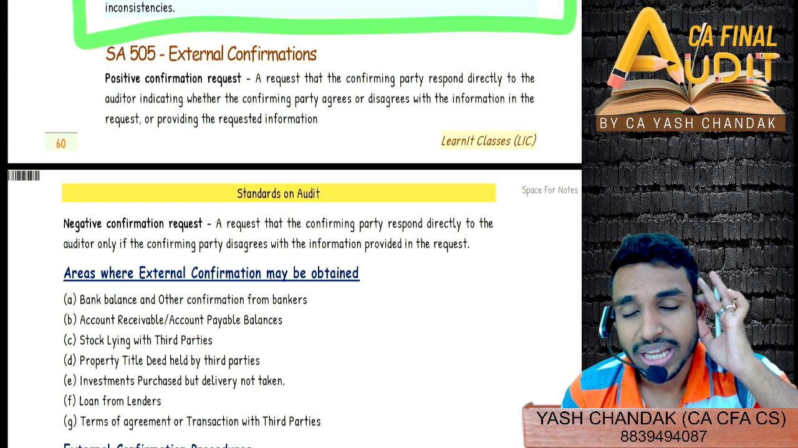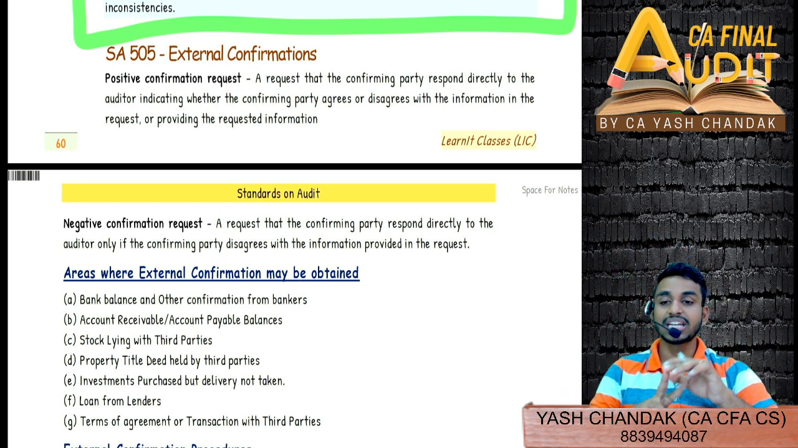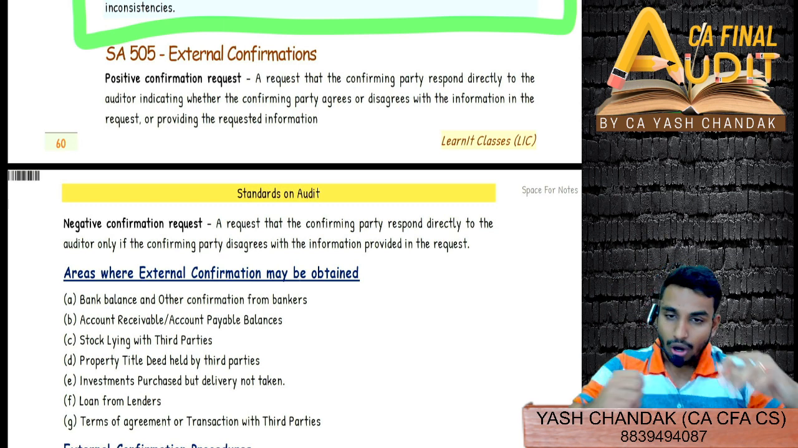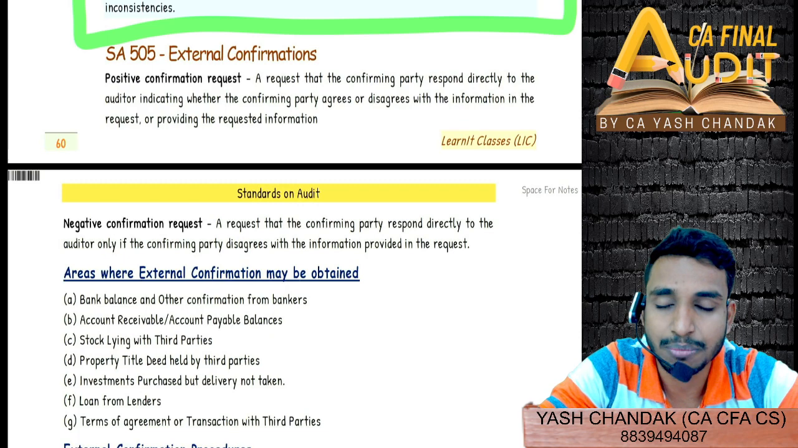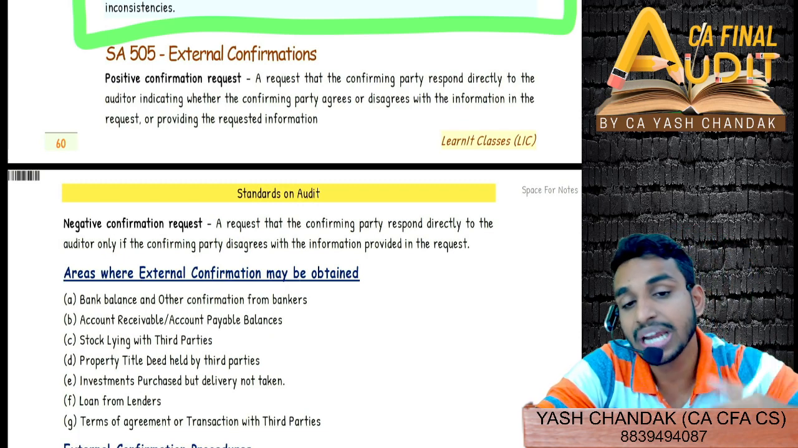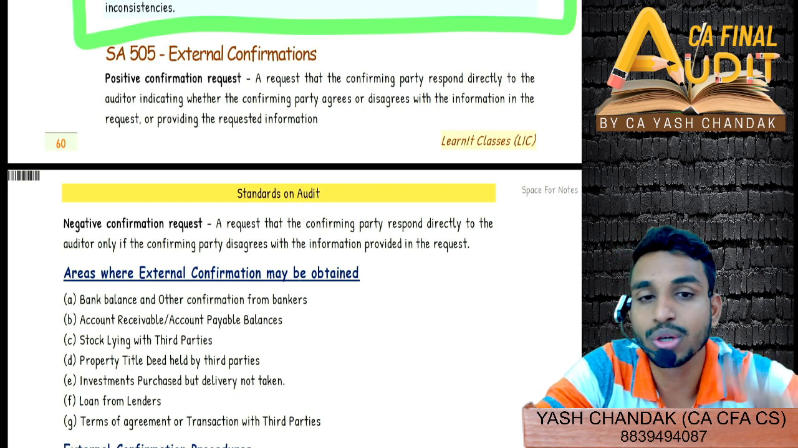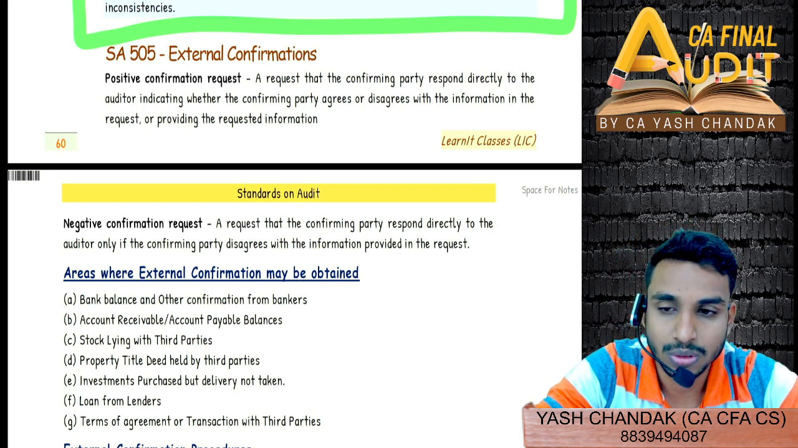In the case of positive confirmation request, Sagar will have to respond irrespective of the fact that actual 1 crore is due or less than that or more than that, whatever be the case. That means if there is any exception to the confirmation amount, then also he will have to communicate. And if there is no exception, then also he'll confirm that yes sir, you are correct, I'll have to give 1 crore to you.